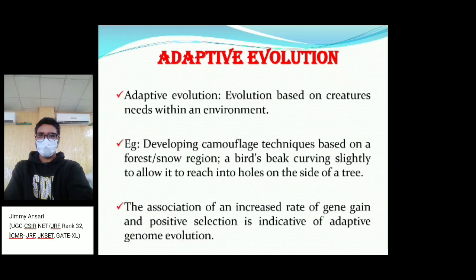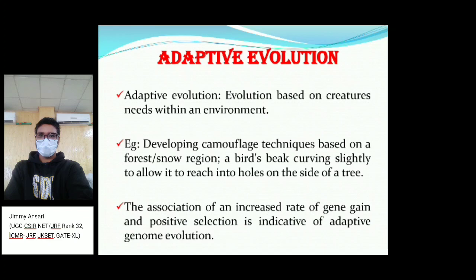For example, camouflage techniques in a snow region bird and a forest bird. If the bird lives in a snow region, its camouflaging techniques will develop according to that environment. And if it stays in a forest, its camouflaging techniques will be based on that region also.